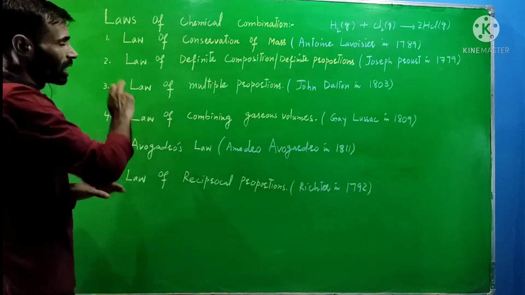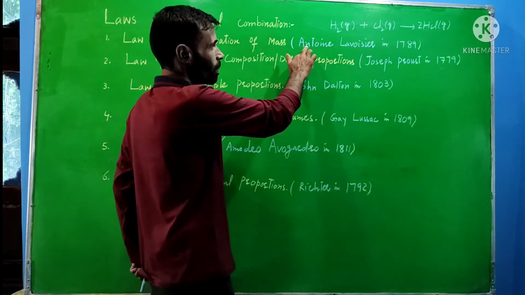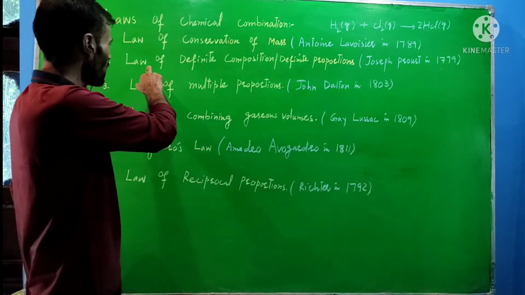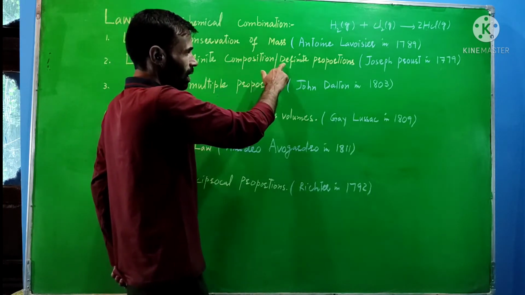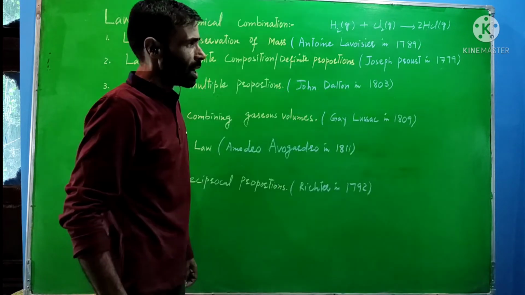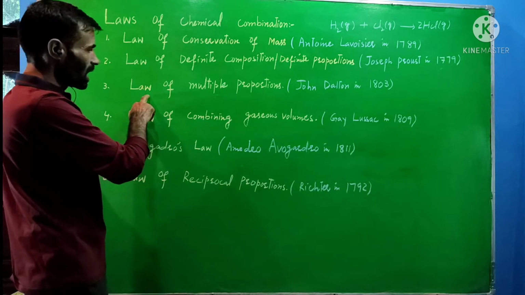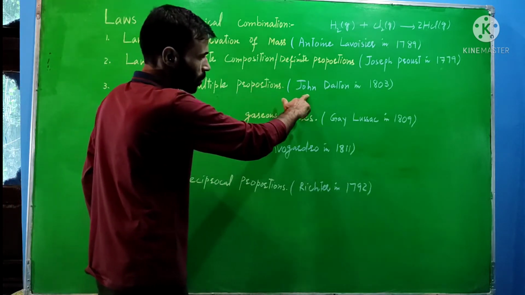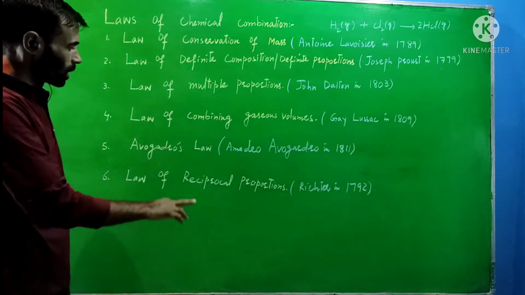First, the law of conservation of mass, put forward by Antoine Lavoisier in 1789. After that, the law of definite composition, or law of definite proportions by mass, given by Joseph Proust in 1779. Then the law of multiple proportions, put forward by John Dalton in 1803.